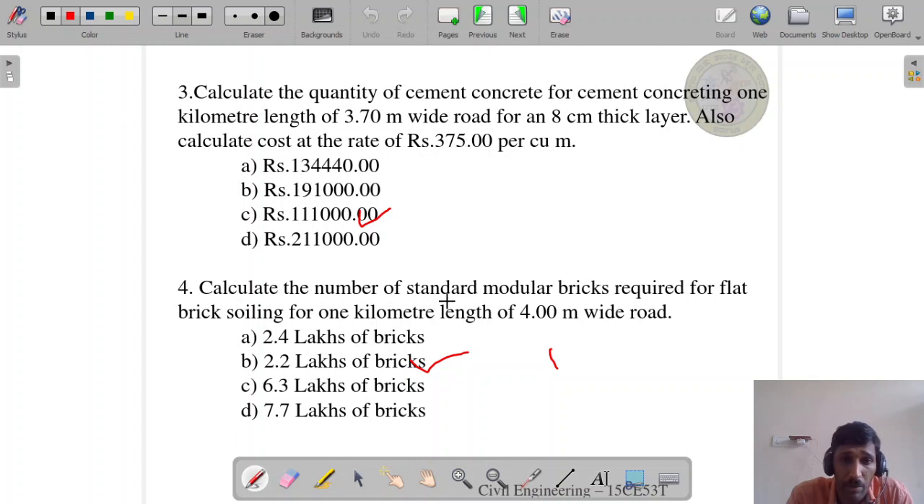Now calculate the number of standard modular bricks required for flat brick soling for 1 kilometer length of 4 meter wide road. Option A, B, C, D. In general, for a 1 meter square area, 50 bricks are required; nominal brick size is 50, and even more, we will take modular brick size as 55. Now 55 into 4 into 1000 meter, we will get the answer. 2.2 is the correct answer.